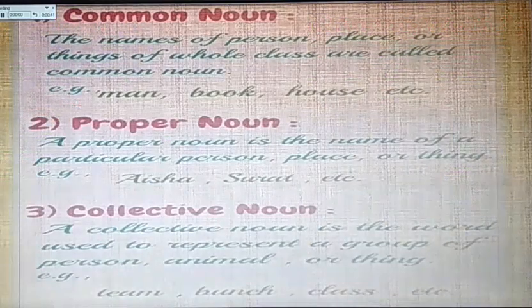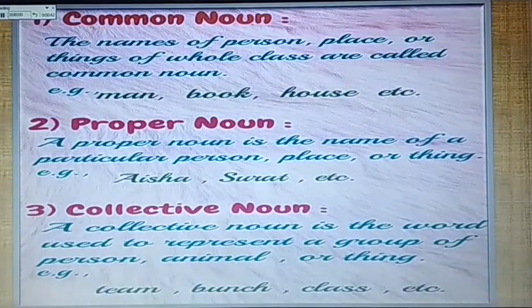The first kind of noun is common noun. The name of a person, place or thing of a whole class is called a common noun. For example, man, book, house, etc. The second kind of noun is proper noun. A proper noun is the name of a particular person, place or thing. For example, Aisha, Surat, etc.